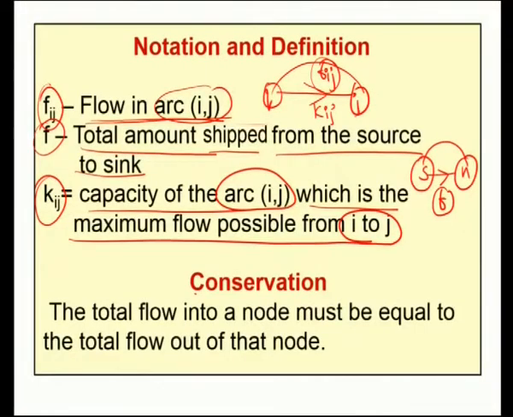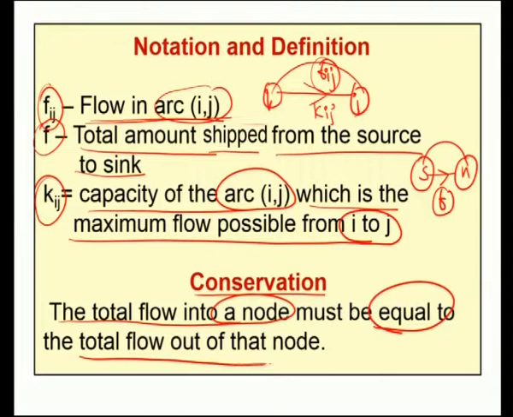With this notation, the next definition is conservation. What we mean by conservation is that the total flow into a node must be equal to the total flow out of that node. So, if a particular node k is there, then the total flow into that node should be equal to the total flow out of that node.